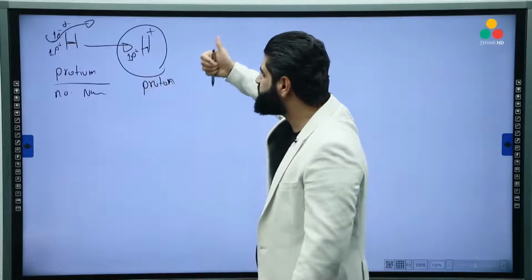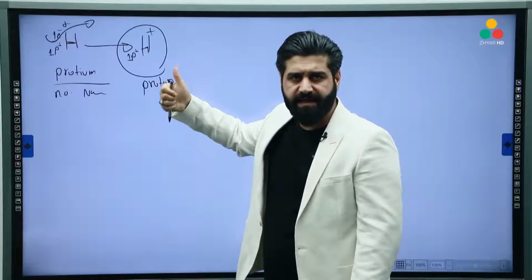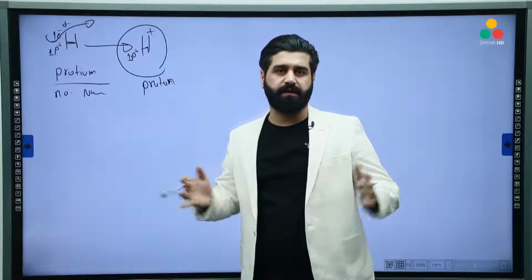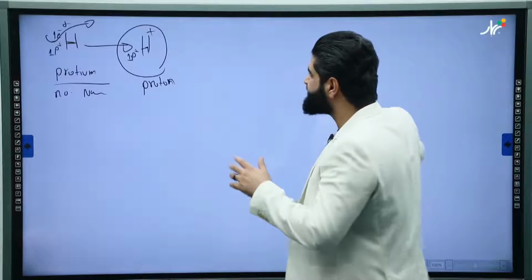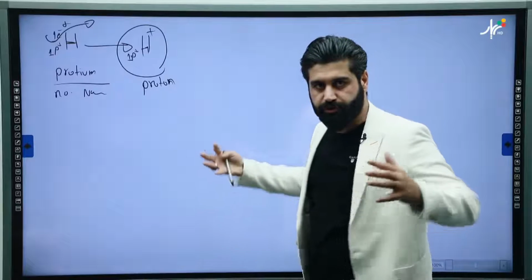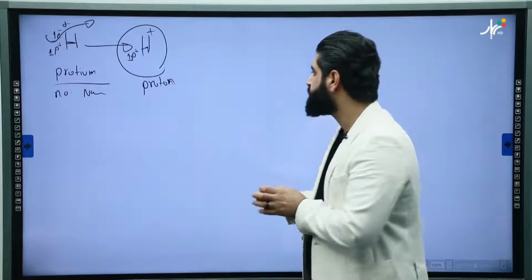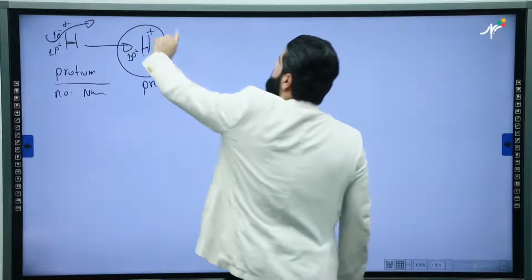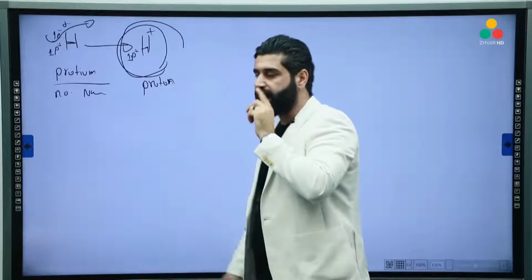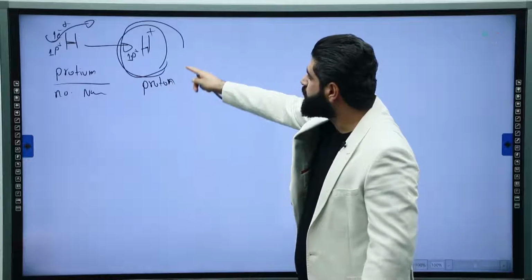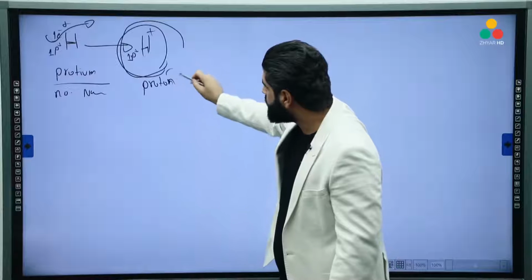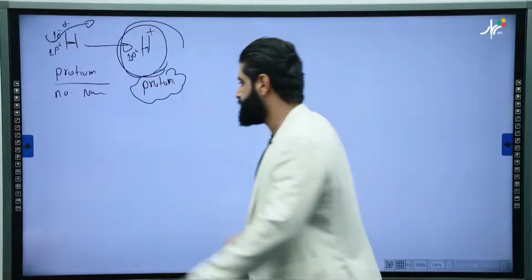It can't stay free. Immediately it will attack other molecules to produce a bond with them. Remember, H plus contains only 1 proton, no electron. That's why we call H plus, which is the hydrogen cation, proton. Proton is H plus. Very good.